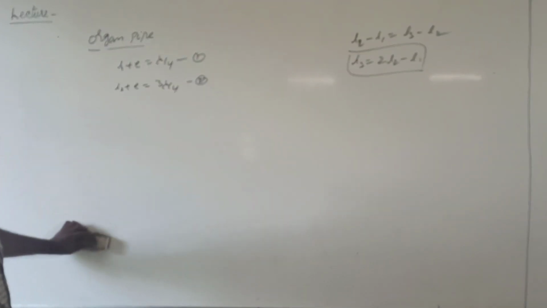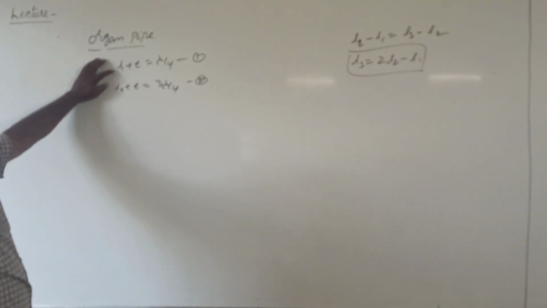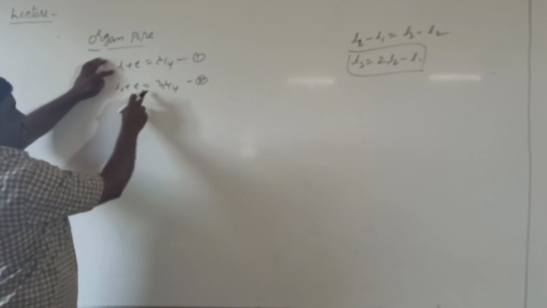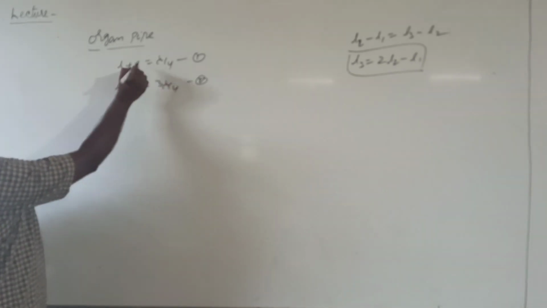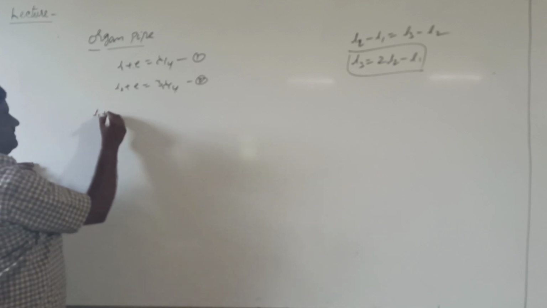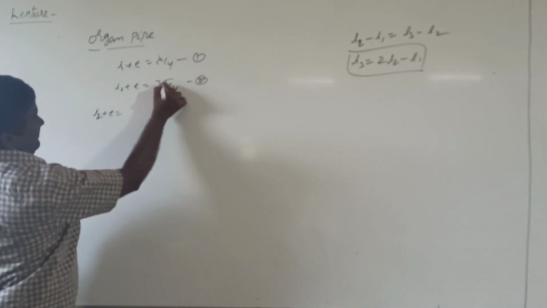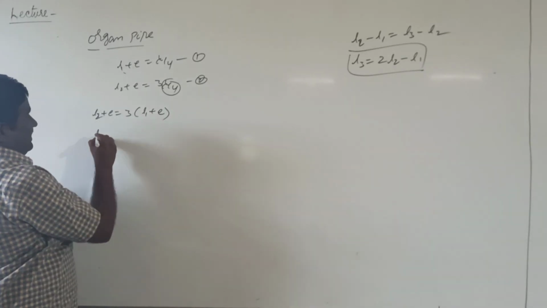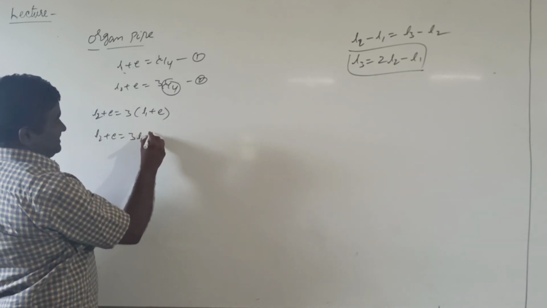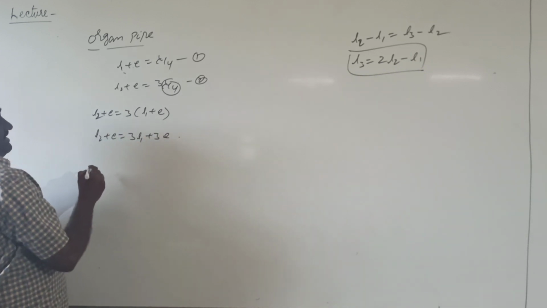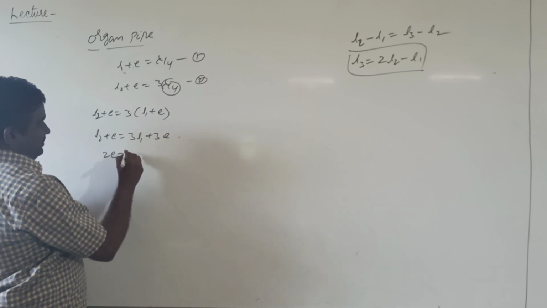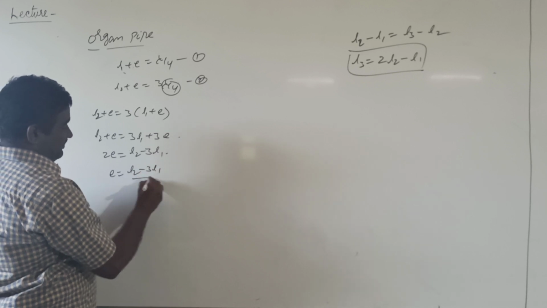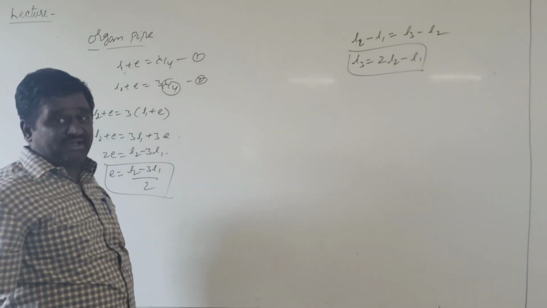Now we take the equation of end correction. So L1 is the first resonating length. When we are considering end correction, L1 plus E equals lambda by 4, L2 plus E equals 3 lambda by 4. So now we calculate the equation of end correction. L2 plus E equals 3 times lambda by 4, which is L1 plus E. Substitute here 3 into L1 plus E. Then L2 plus E equals 3 L1 plus 3E. So we are doing the simplification: 2E equals L2 minus 3L1. E equals L2 minus 3L1 by 2, which is the equation of end correction.